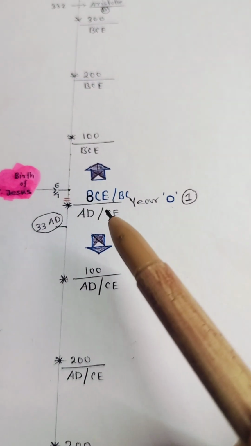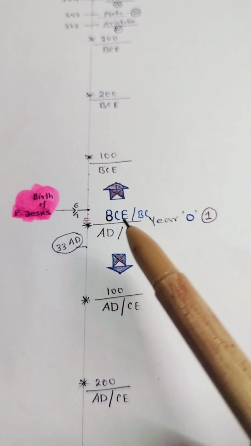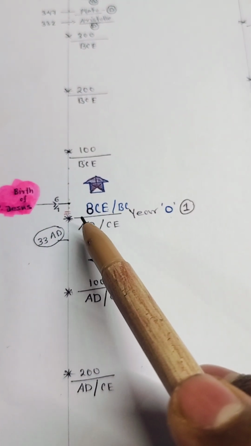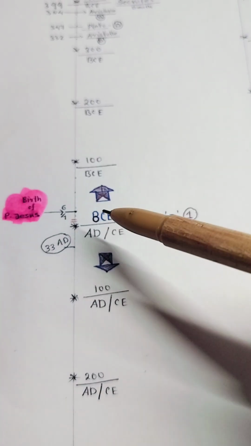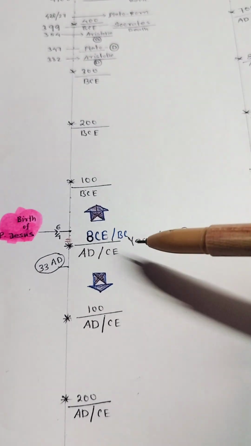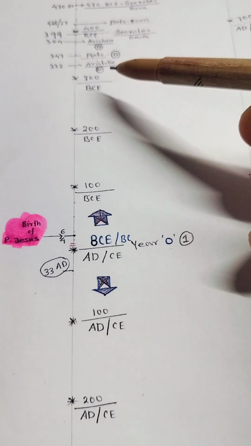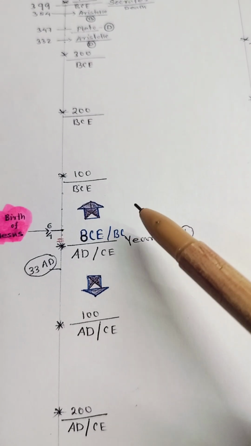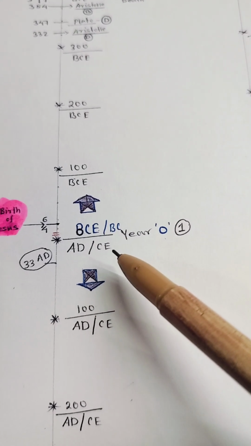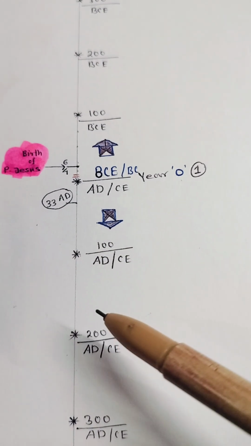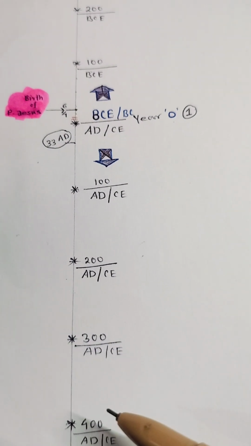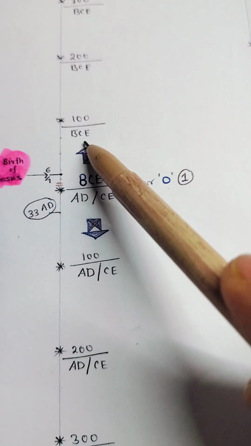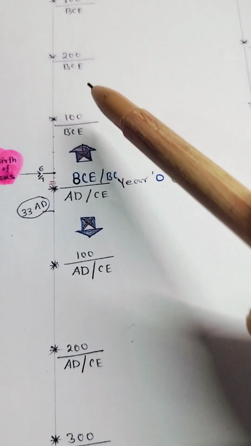Let's count. It is 0, as I explained earlier. The 0 year over here; before that is BCE. If I go backward toward the upper side, it represents minus 100, minus 200, minus 300. You should calculate from here: BC, Before Christ; AD, Anno Domini, Common Era. Going forward it is positive, plus 100 years, plus 200, plus 300, AD, CE. Are you getting my point?